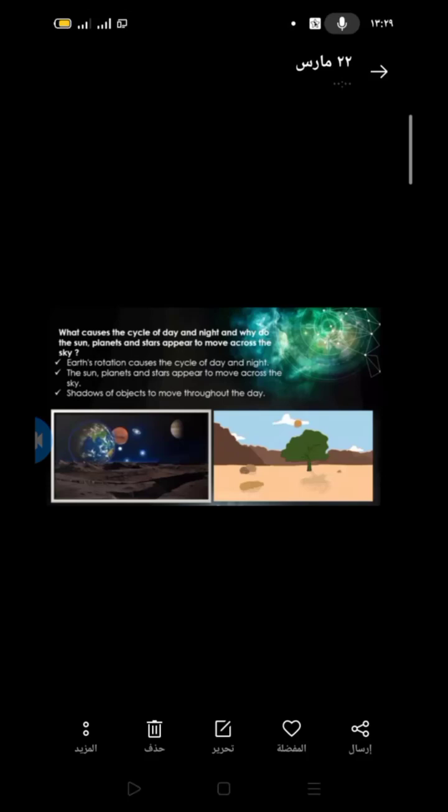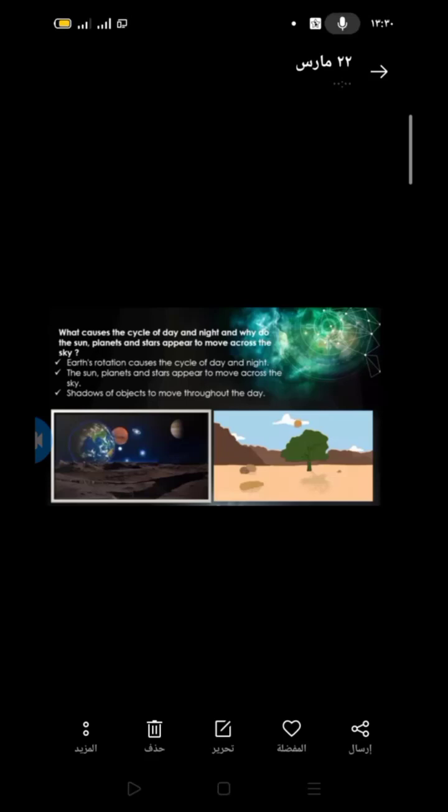Now we are in a day. After some time we become at night, and also after this day we get day and night, day and night. This cycle of day and night. What causes this cycle to happen? And why do the sun, planets and the stars appear to move across the sky? You can ask yourself this question.